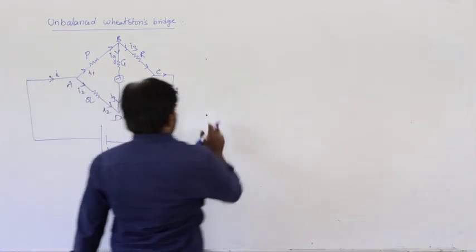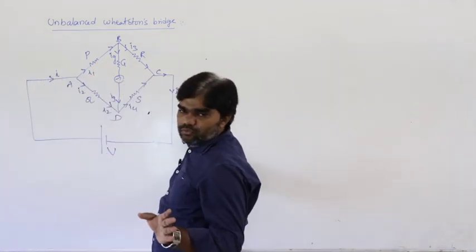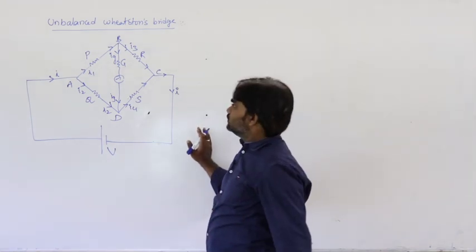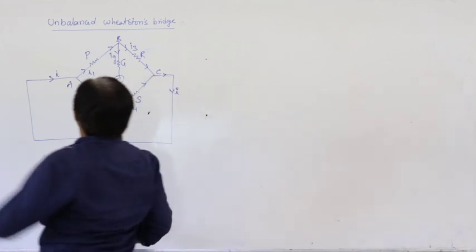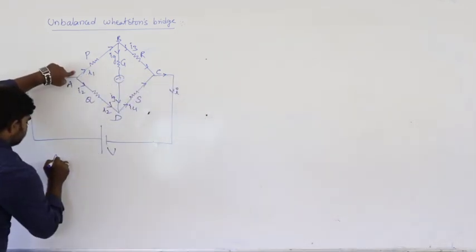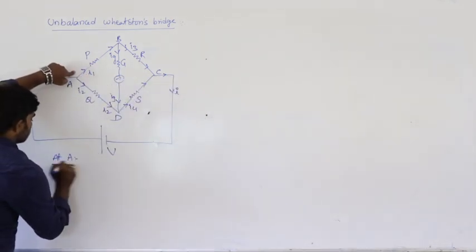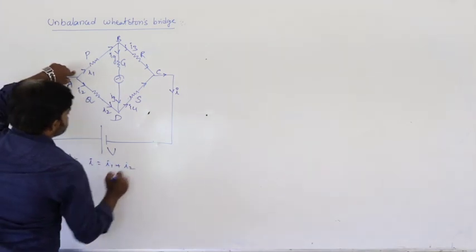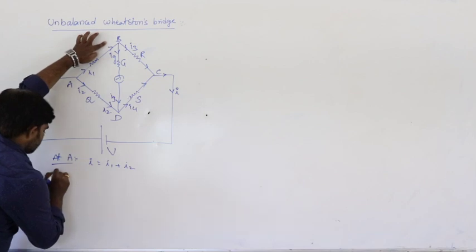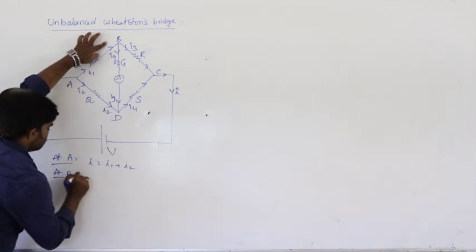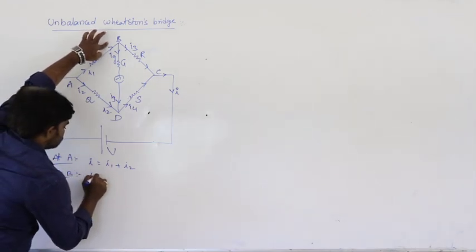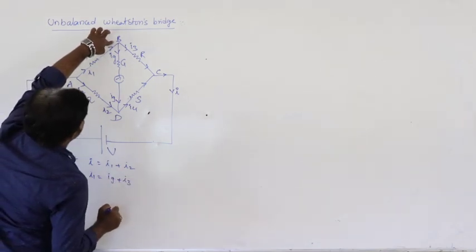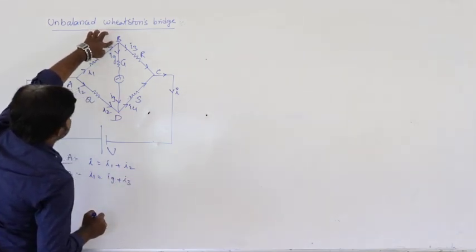So first we must follow Kirchhoff's laws here. First at junction A, what is the condition? I is equal to I1 plus I2. Next at junction B, I1 is equal to IG plus I3.